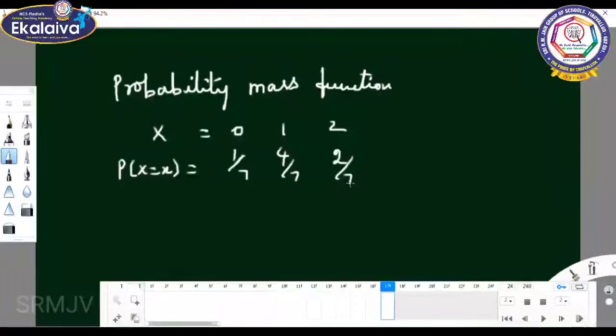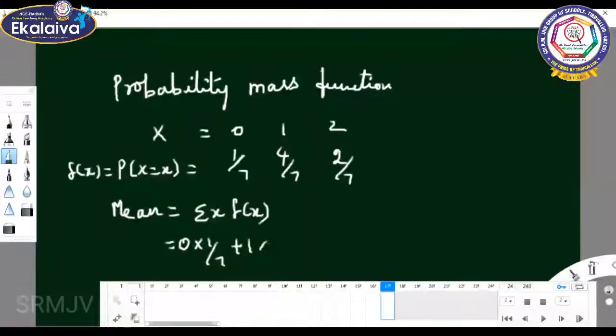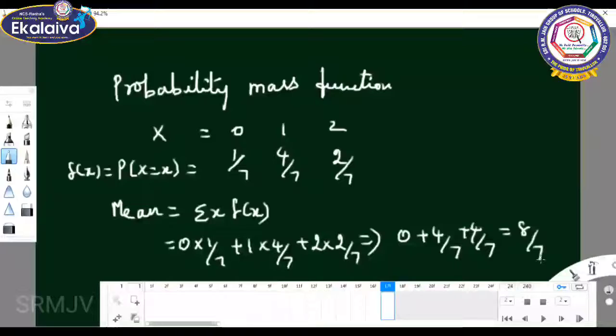Then you can find out the value of the mean also. Mean equal to expectation of x, equal to sigma x into f of x. This is the value of f of x. So 0 into 1 by 7 plus 1 into 4 by 7 plus 2 into 2 by 7. So it gives 0 plus 4 by 7 plus 4 by 7. So the value is 8 by 7. The mean equal to 8 by 7.